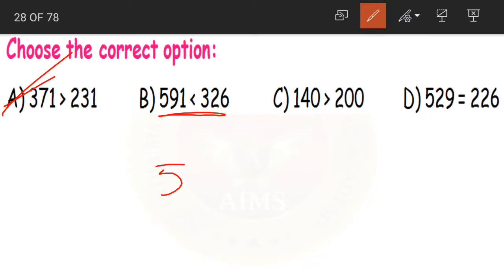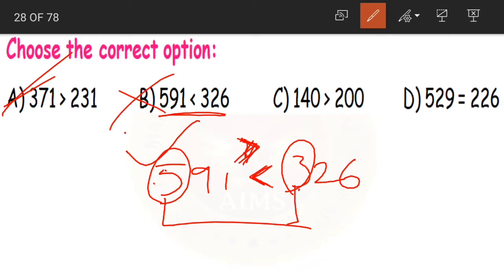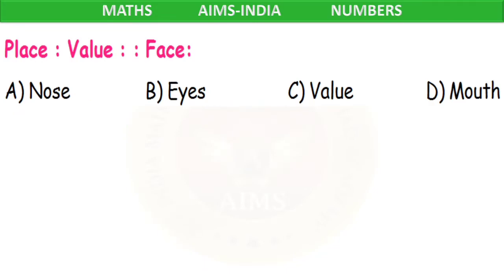If you look at option B, 591 is less than 326. If we compare 5 and 3, 5 is the bigger number, so the mouth should have been opened like this. But here we are using the less than symbol. We are saying 5 is less than 3, which is not correct. Yes, so option B is our wrong answer. In the same way, here it is written as 140 greater than 200. It is wrong. Yes, children, and option D is also wrong. Why? Because it is saying that 529 is equal to 226. It is wrong, right? Yes.